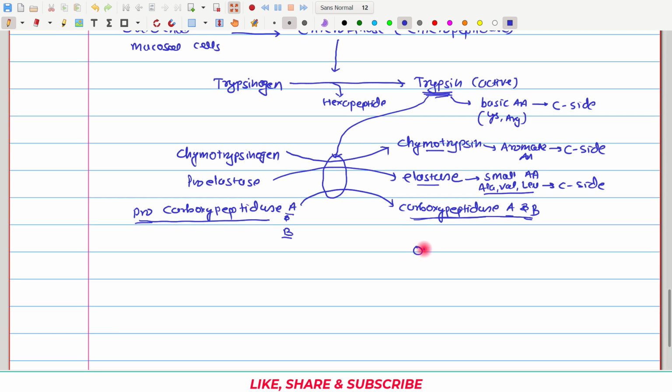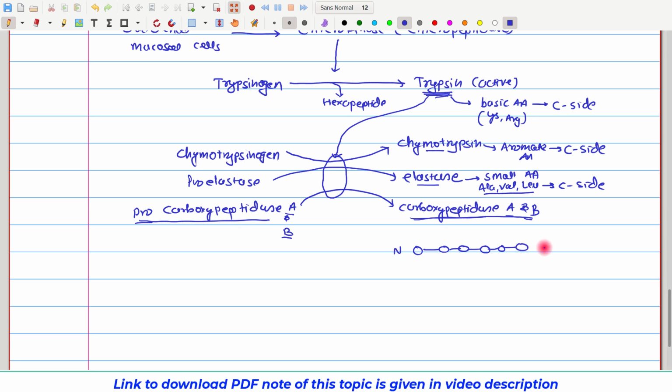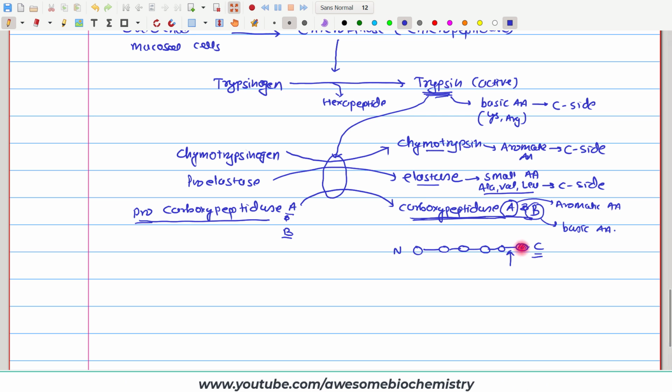So, suppose this is the polypeptide chain, this is the N-terminal and this is the C-terminal. Carboxypeptidases specifically break down the terminal peptide bond located on this carboxyl side. Carboxypeptidase A identifies aromatic amino acids, so if this amino acid is aromatic, then carboxypeptidase A will act, and carboxypeptidase B acts on basic amino acids. If this amino acid is basic, then carboxypeptidase B will act.